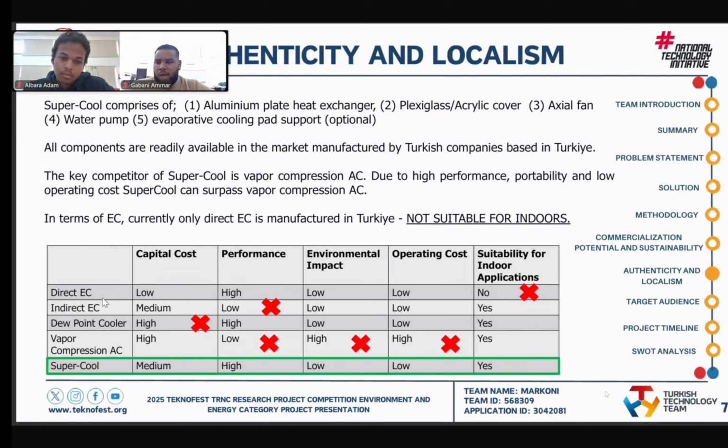In terms of evaporative coolers, only direct evaporative cooler is manufactured in Turkey, which is not suitable for indoors due to moisture added to the product air. Our Supercool unit has a medium capital cost, very high performance, and of course very low environmental impact and very low operating cost, and of course is suitable for indoors.